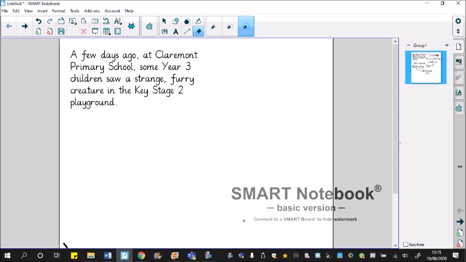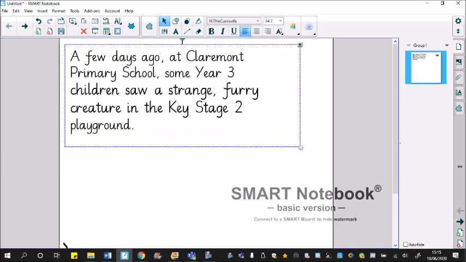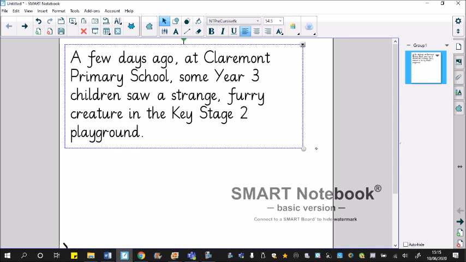There we go. And now what I can do is make this a little bit bigger, a little bit easier to read. Okay, so that's my taster sentence. A few days ago at Claremont Primary School, some Year 3 children saw a strange furry creature in the Key Stage 2 playground, and that will be it.